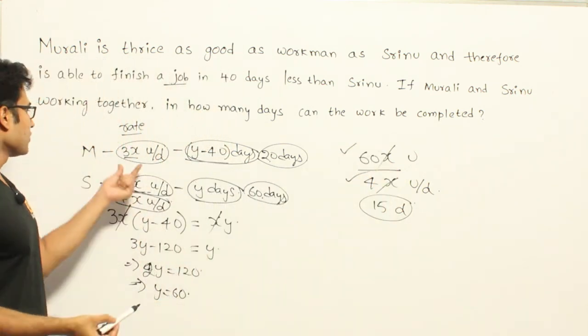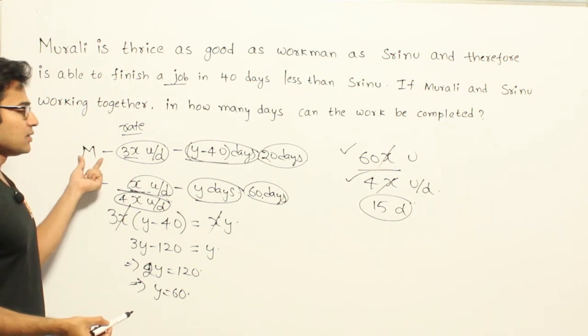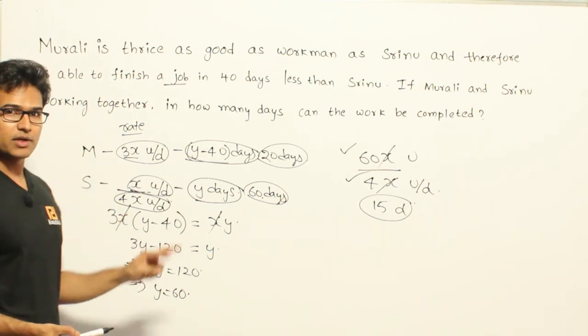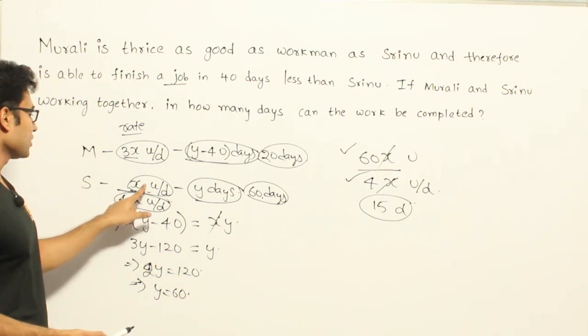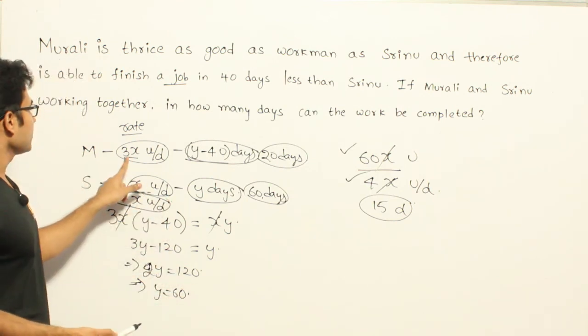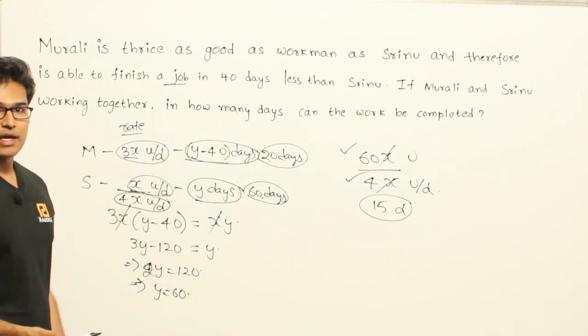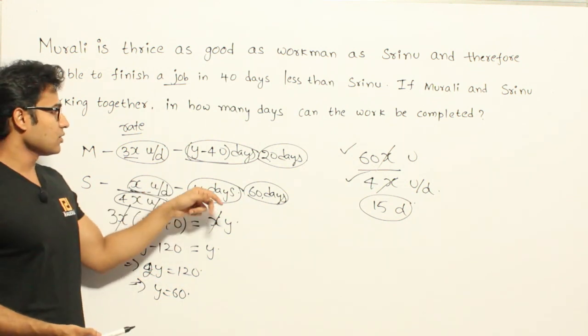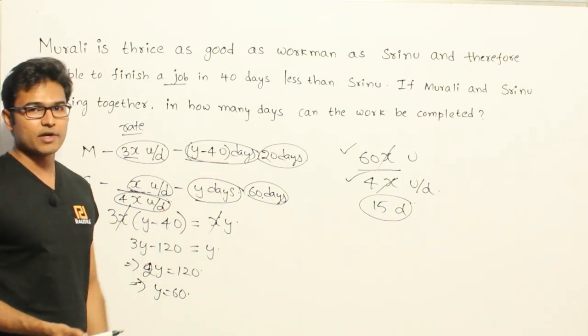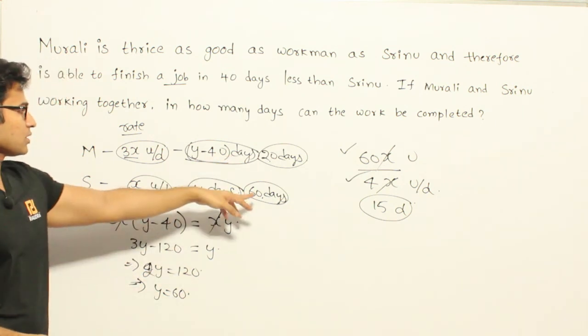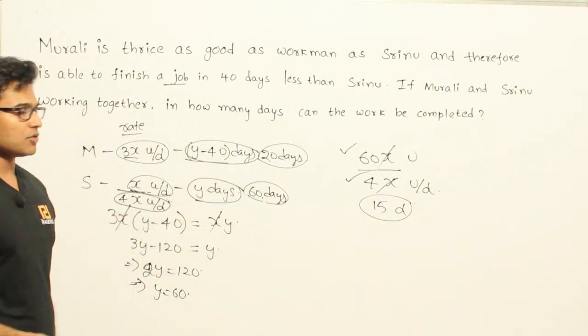Understood that? So what did we do? They didn't give us anything about the speeds, but they gave that Murali is thrice as good as Srinu. That is why if you assume that the speed of Srinu is x units per day, then Murali's speed will be 3x units per day. And the other one is, they are saying that Murali took 40 days less compared to Srinu. If you assume Srinu's time is y, Murali's is y minus 40, then I found out the value of y. Then I am able to solve it. Okay.